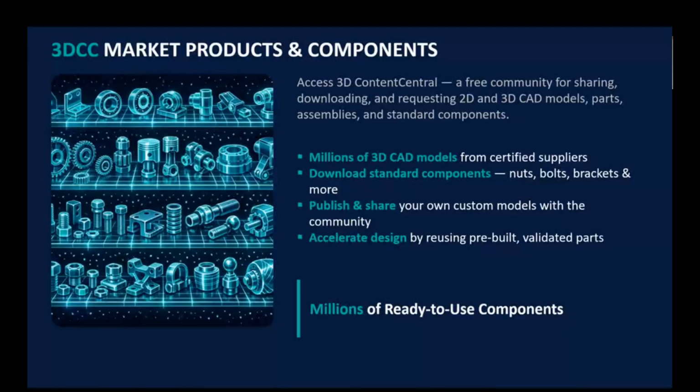Whenever you are making an assembly, or dealing with something large like a large assembly, at that point of time you may want some things like nuts, bolts, brackets, or motors. You want to download some bought-out components. If you want to use bought-out components from this website, you can freely download all of them. Instead of creating small or existing components, you can directly download them from the website. They are also standard, as the components are published by multiple international companies.